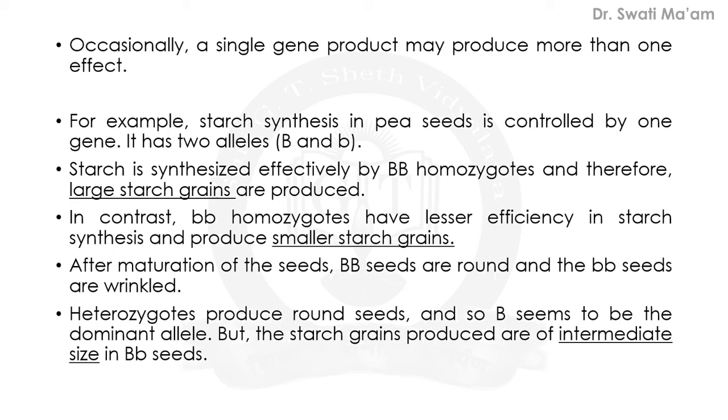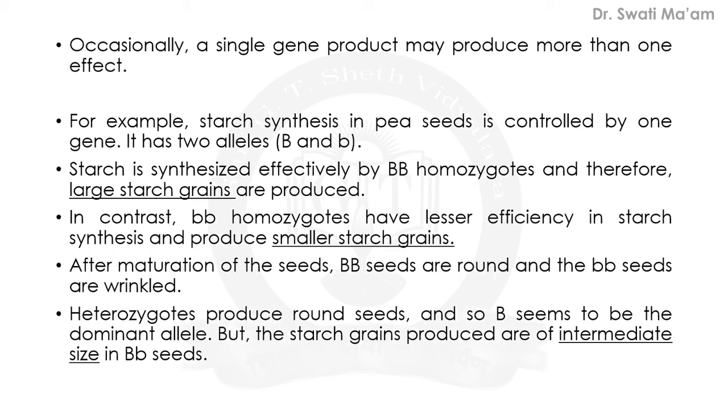The example is starch synthesis in pea seeds. It is controlled by one gene. It has two alleles, capital B and small b. And starch is synthesized effectively by the homozygous condition, and therefore large starch grains are produced.